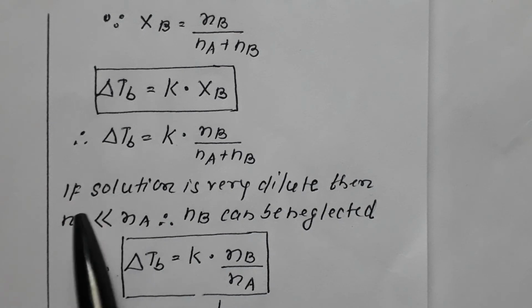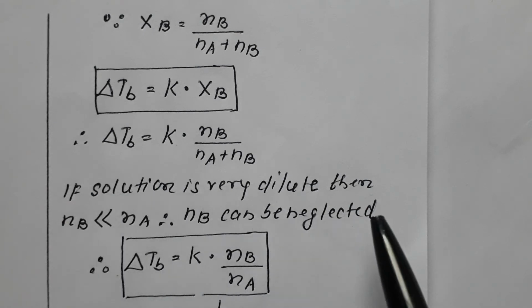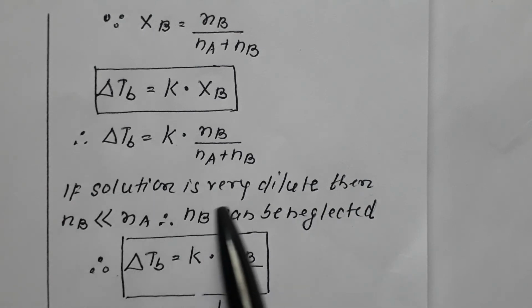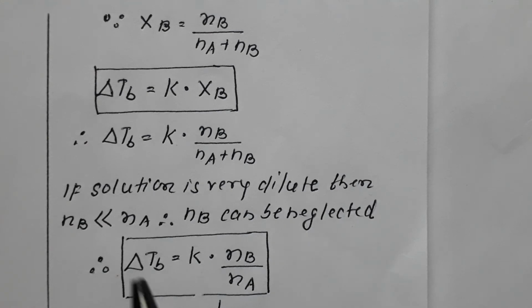Now further, if the solution we have prepared is very dilute, then as compared to NB, NA is much bigger, or NB is much smaller than NA. Since the solution is very dilute, the solvent is very high as compared to the solute. Therefore the moles of solute NB are much smaller than NA, so NB can be neglected from the denominator.